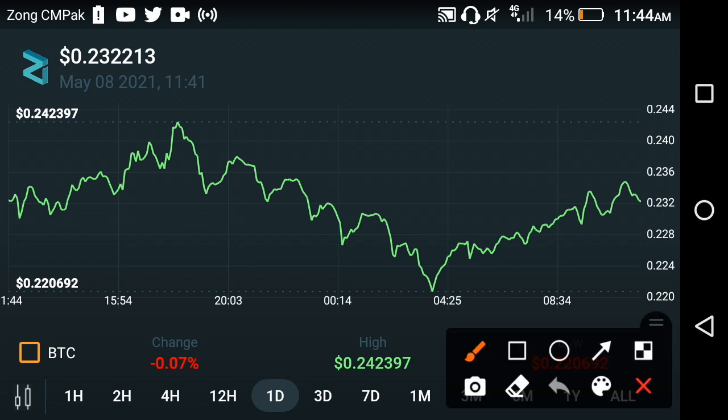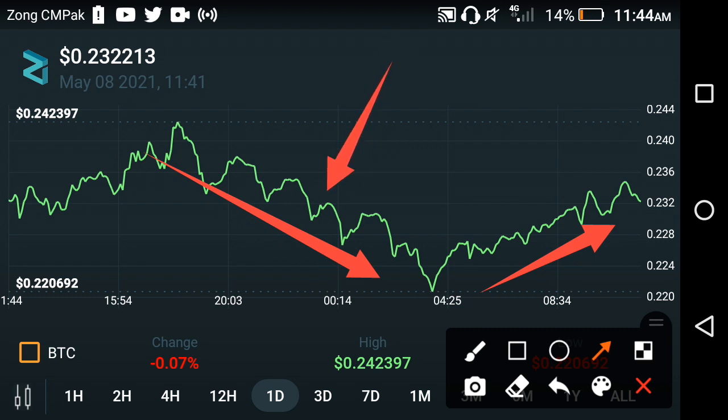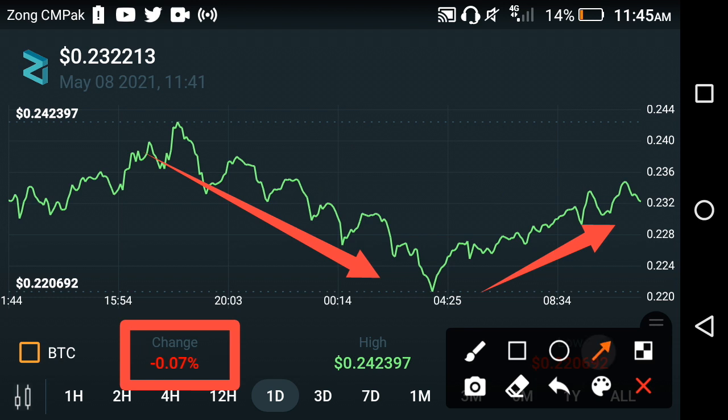Oh my god, I know that there was a fall in Zilliqa, but in this video I will give you good news. As you can see here in this chart, friends, the fall occurred yesterday, but that is the common phenomenon of the cryptocurrency market, that after a fall there is a jump. So as you can see here, after a fall, now it is time to take a jump, friends. The Zilliqa coin also took a jump, friends, and I hope that this jump is a continuous jump of Zilliqa throughout this month, friends. If we talk about the price change in Zilliqa in the last 1 day, it is about negative 0.07%, a fall in Zilliqa in the last 1 day, but don't worry, now they again take a jump, friends.